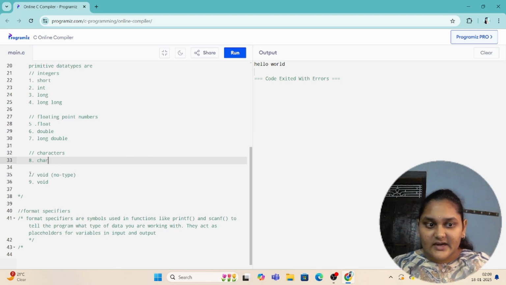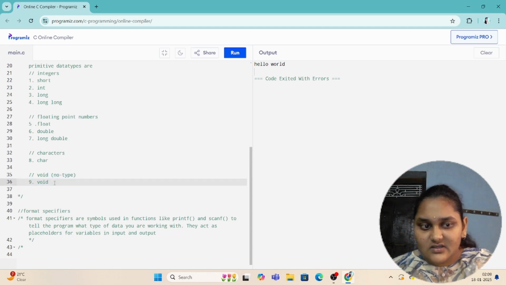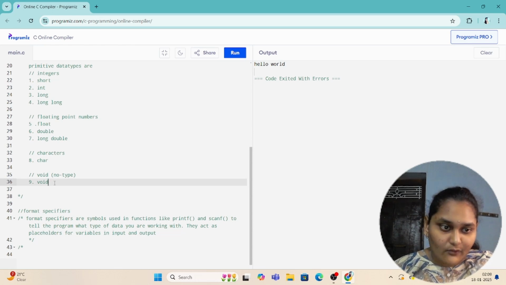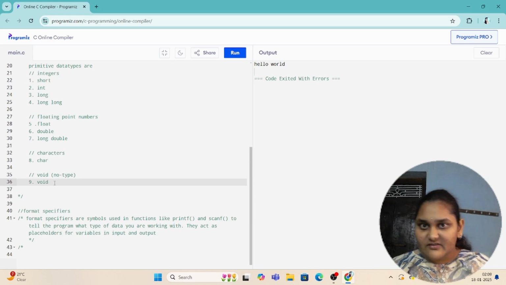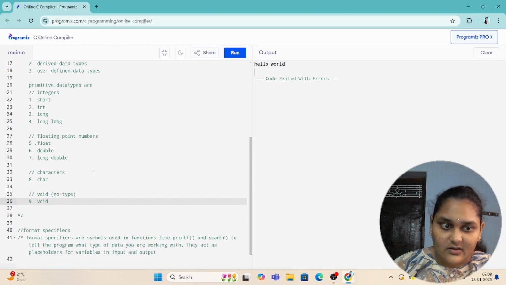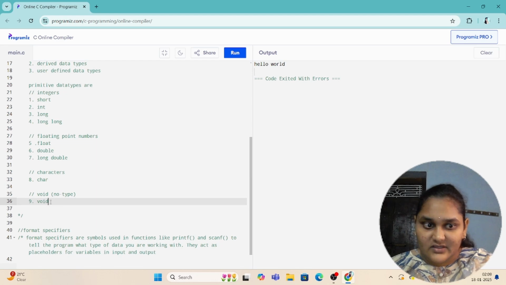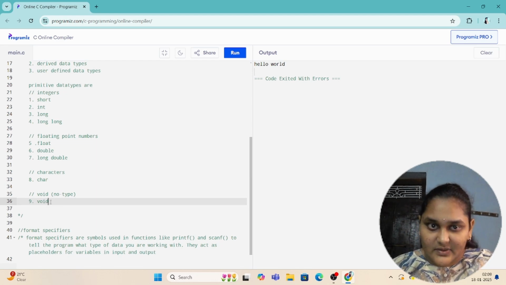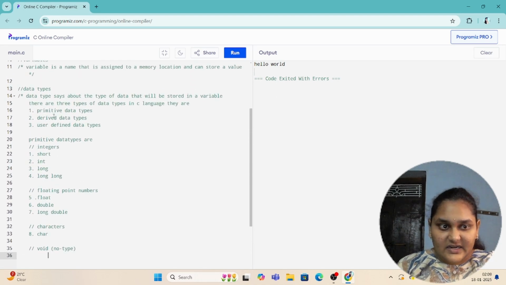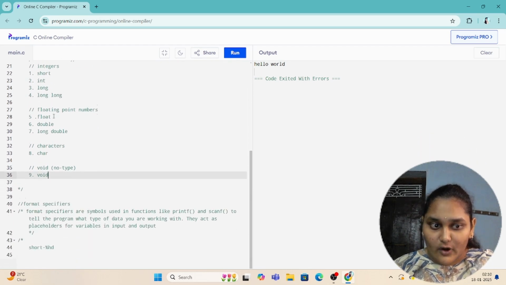And next, the void data type. We don't use this data type for variables, but we do use it as a return type. You saw in the previous video, and in this video also, that we kept the return type of the main function as void. Void means returning nothing, no type. So these are the primitive data types: integers, floating point numbers, characters, and void.